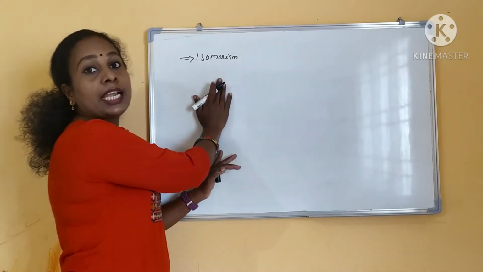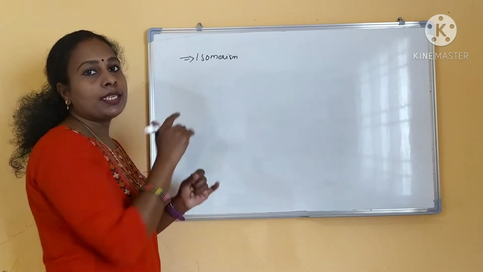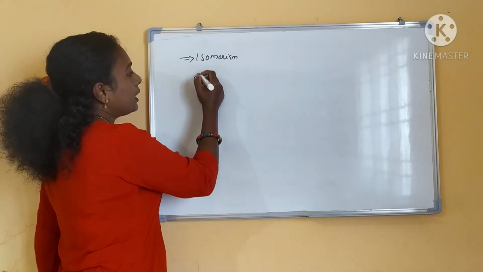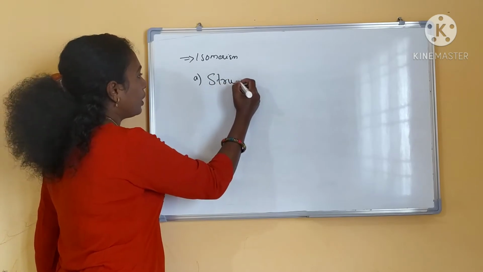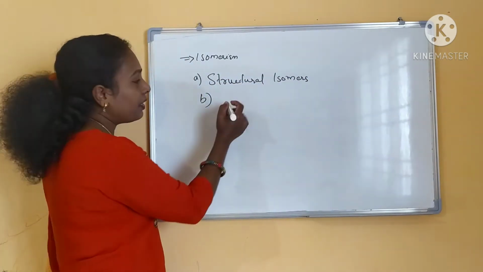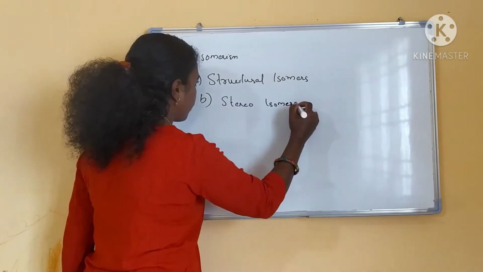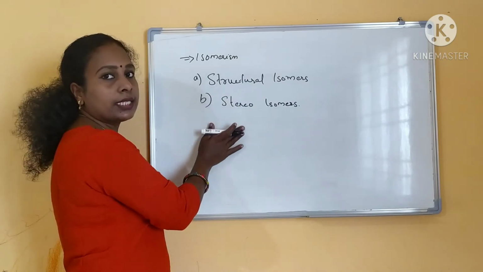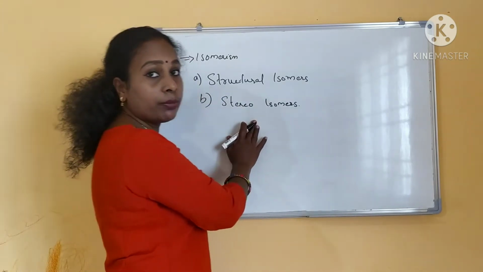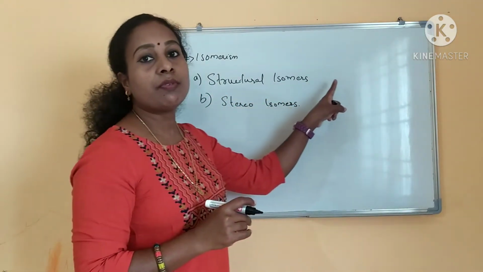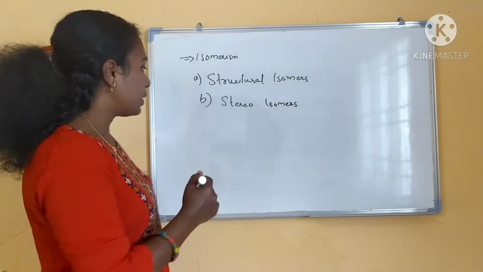So coming to the isomerism in coordination complex, mainly there are 2 types of isomers. First one is structural isomers, okay, structural isomer. And the second one is stereoisomers. This is the main category of isomers, structural isomers and stereoisomers. Stereoisomers or spatial isomers we will see. First category we will see what all are the type of structural isomers are there.